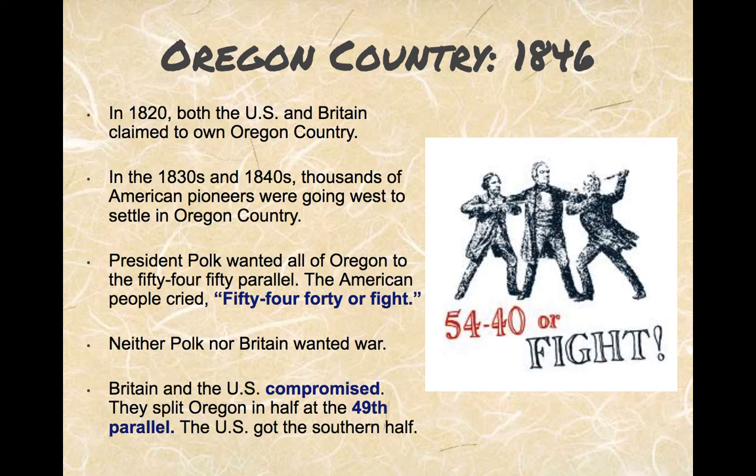Eventually, in the 1840s, there was an agreement that Great Britain compromised, and so did the United States. They split Oregon in half on the 49th parallel. So the United States got the southern half. So the United States is acquiring a tremendous amount of land in this time period.